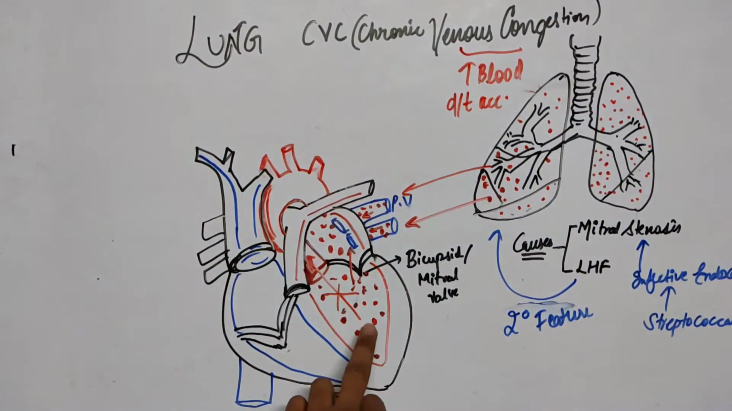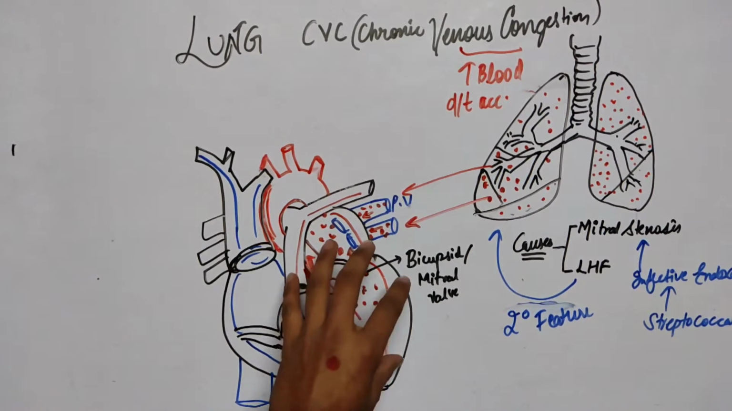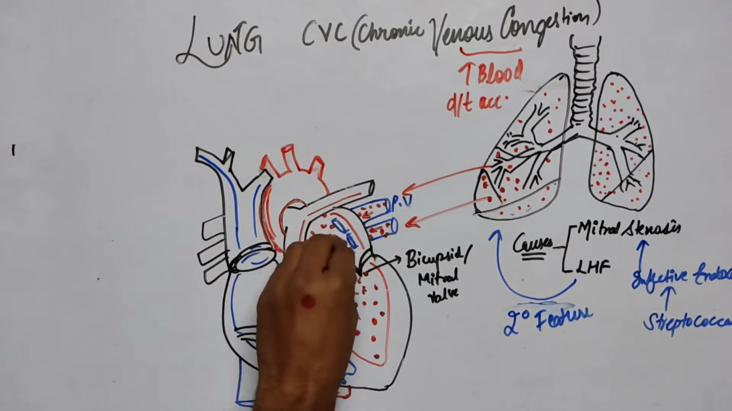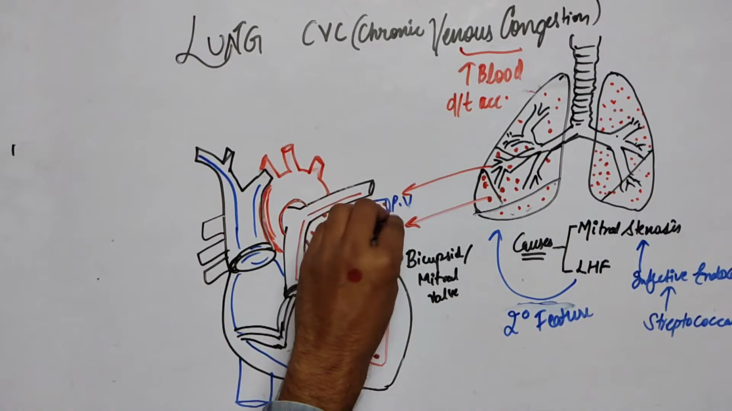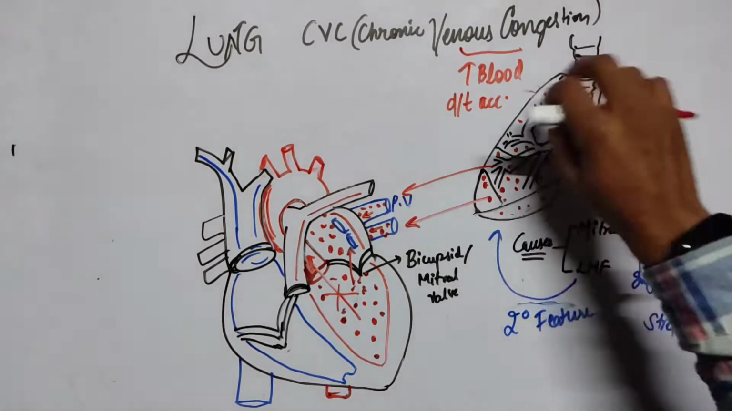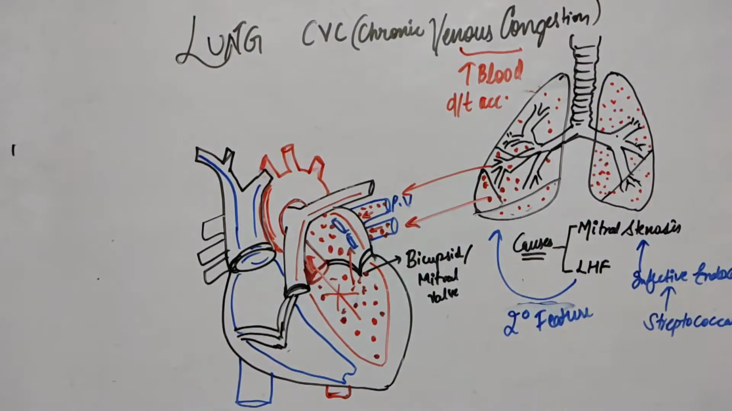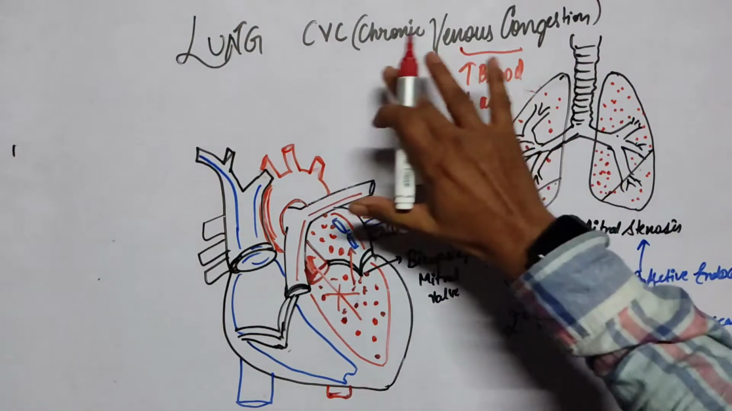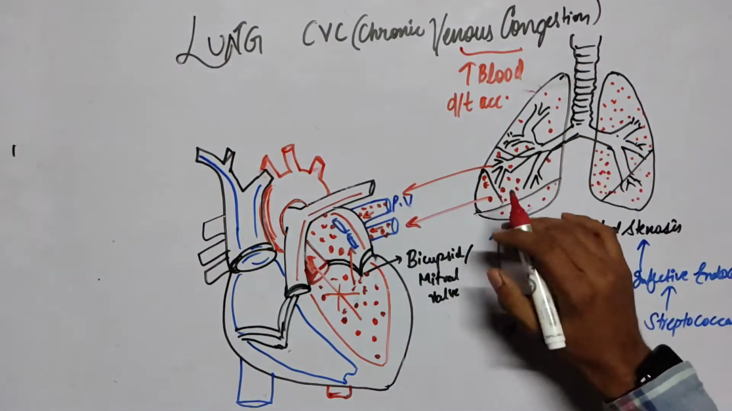First it will get accumulated inside the left ventricle, then there will be a rise in the pressure inside the left ventricle. As a result, the blood will get accumulated inside the atrium also, and then it will follow the pulmonary vein, and afterwards it is going to accumulate inside the lung. So this is what is happening in venous congestion. This is the mechanism of the CVC of the lung.